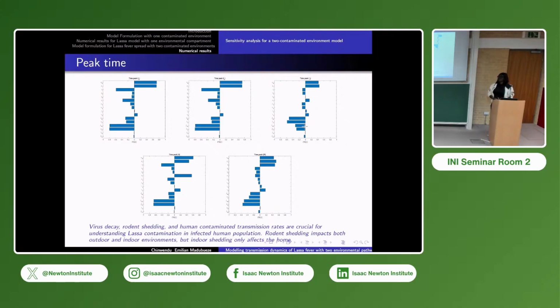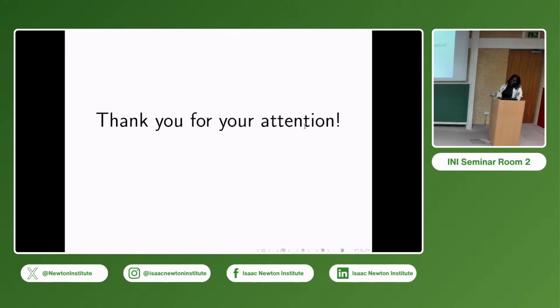So each run was one of the points in your parameter space that you sampled to do your sensitivity analysis? Yes. Each of those runs was one of the points in parameter space. Yes. I see.